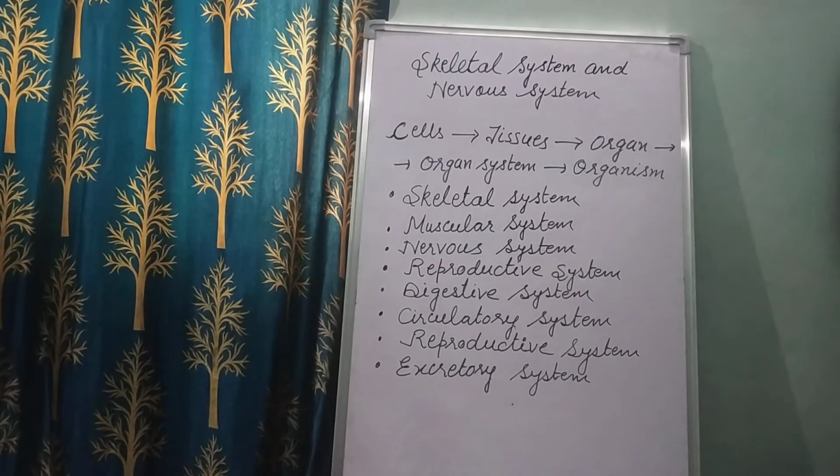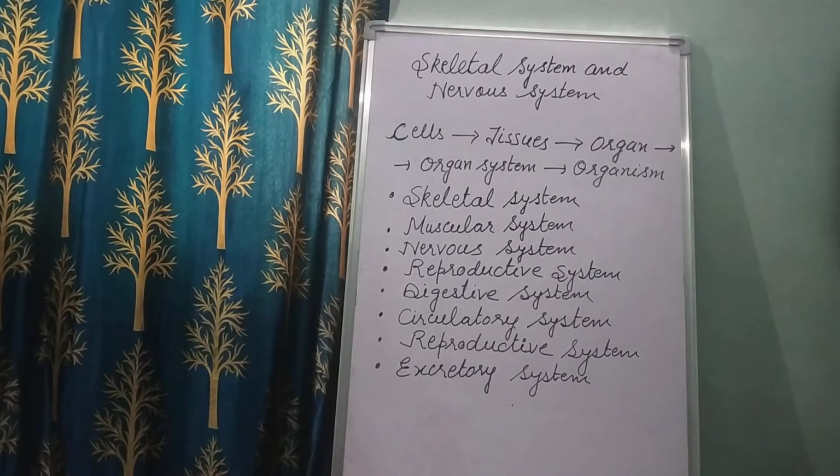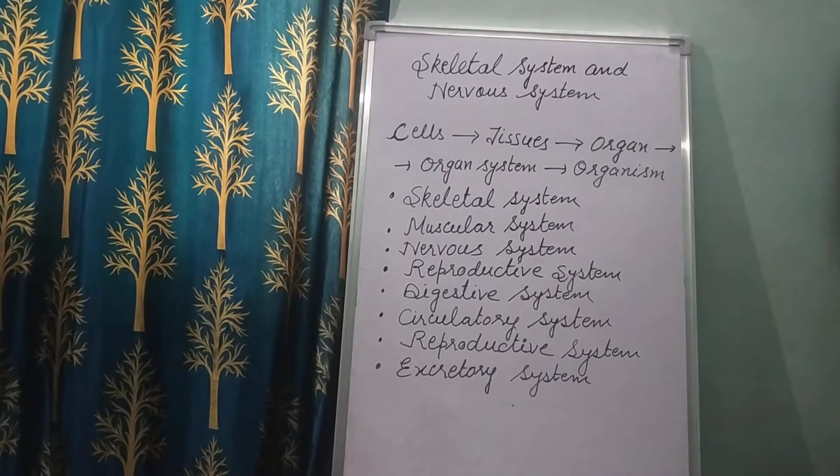Now the next one is the nervous system. Children, what does the nervous system consist of? The nervous system consists of the brain, the spinal cord and the nerves. They make the nervous system. The brain gives orders to different parts of the body. It has nerves that take these orders to muscles, bones and other body parts. And the spinal cord connects all nerves of the body to the brain, right?